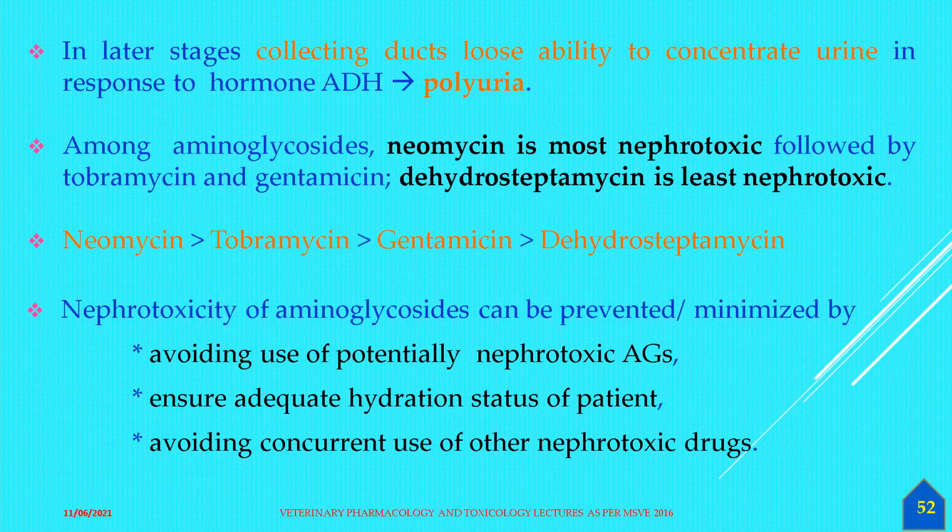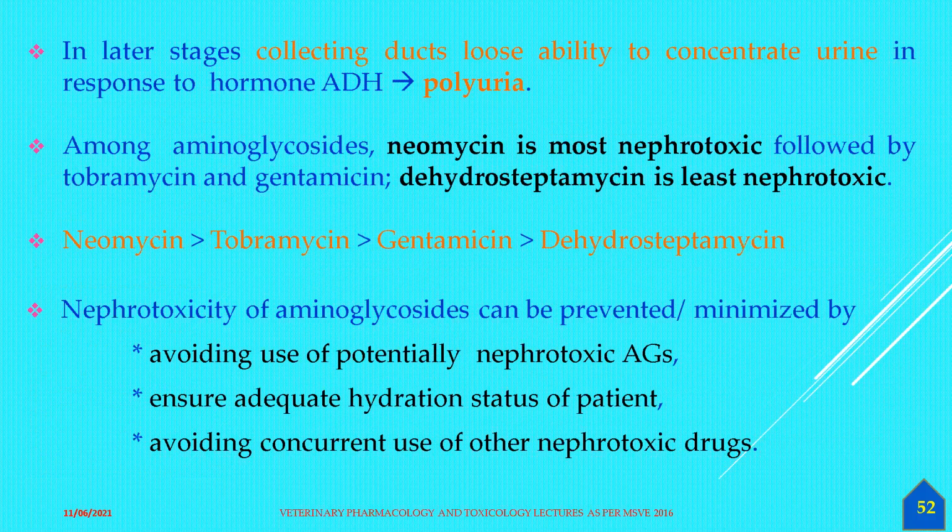So how can we collect information about the toxicity of these substances? The collecting ducts lose the ability, as you can see especially in histopathology, to concentrate the urine in response to the anti-diuretic hormone. Because of this, there will be polyuria, meaning more and more urine production will be present.